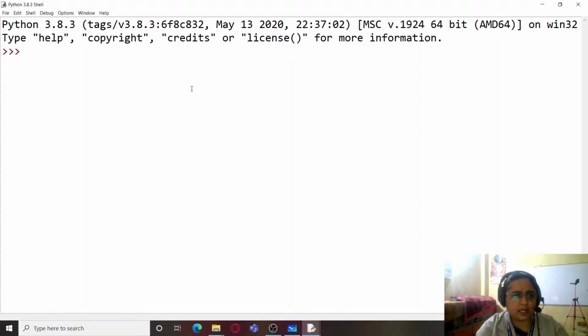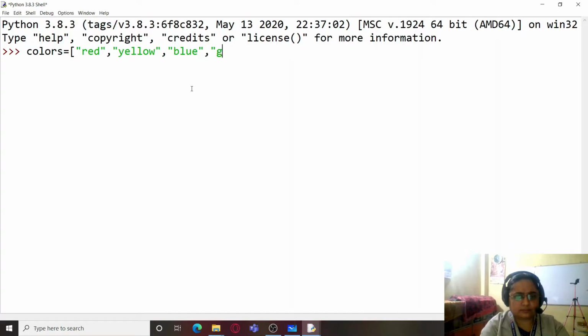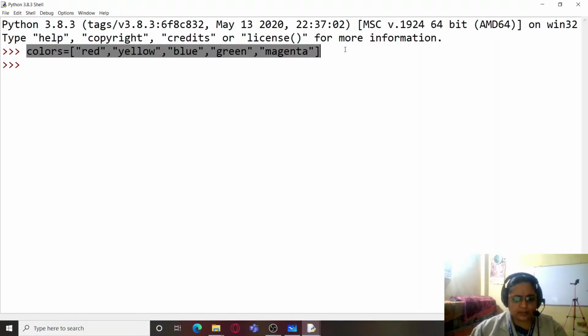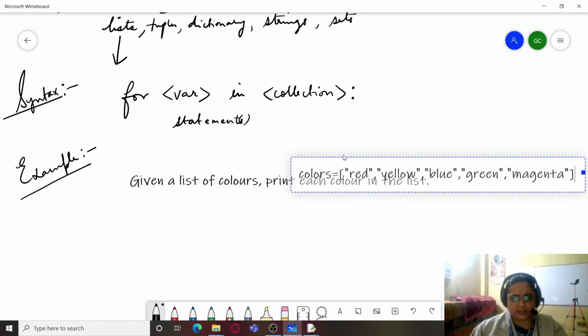If I have a list of colors, for example COLORS, with various colors here, some 5 colors in this list, and I want to access each color value from the list individually, how to do that? I'm going to first copy this statement and paste it here.